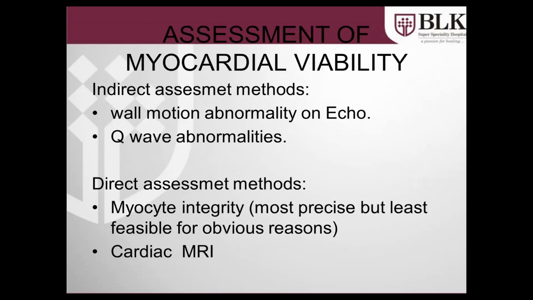And there are several ways to assess myocardial viability, indirectly as well as directly. Indirect, we have already talked about the wall motion abnormalities, echo and other ECG abnormalities. In direct assessment, although myocyte integrity would be the most precise, it is definitely one of the least feasible, because nobody is going to do a cardiac biopsy to assess whether myocardial scarring is there or not. So we have another modality, cardiac MRI.